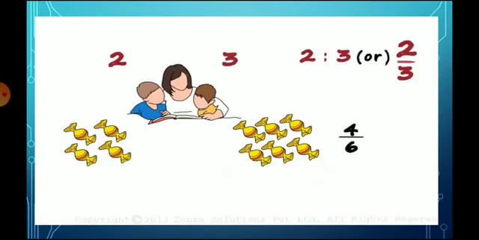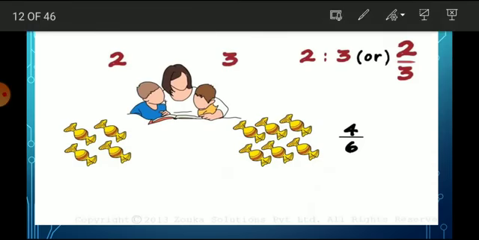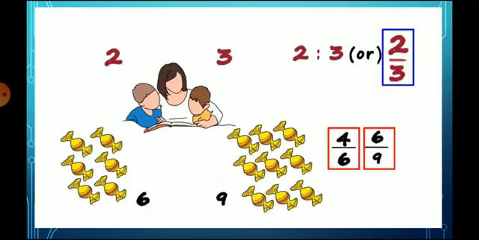We can write the fraction like this, 4 by 6, so 4 is to 6. Next, Gaurav got 6 chocolates and Jay 9 chocolates, so 6 is to 9.